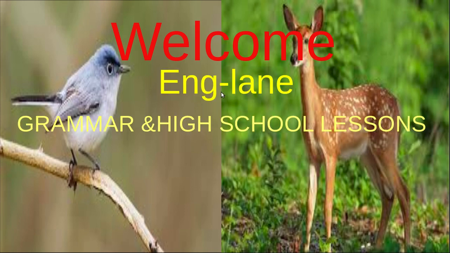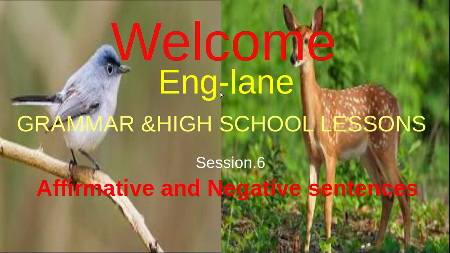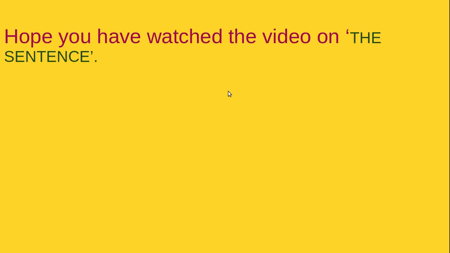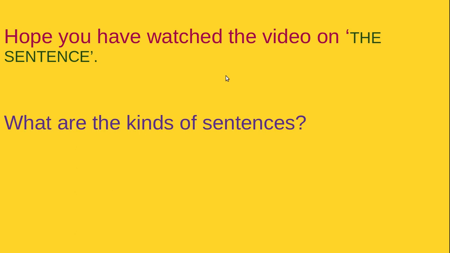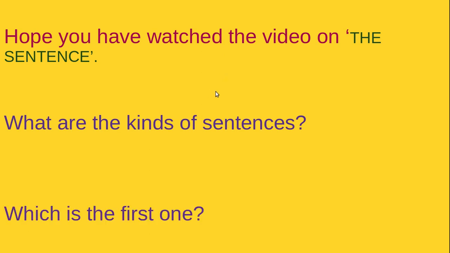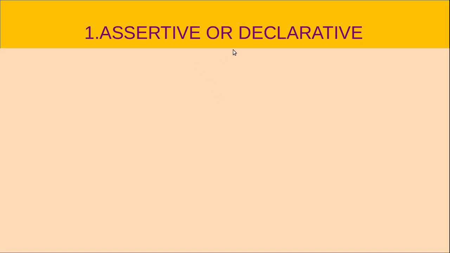Today I am here with a lesson in grammar, that is affirmative and negative sentences. I hope you have watched the video on the sentence. What are the kinds of sentences? You know that. And what was the first one? Let us see. First one was assertive or declarative.